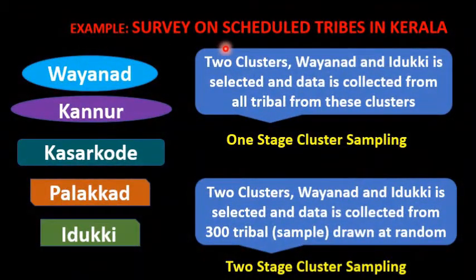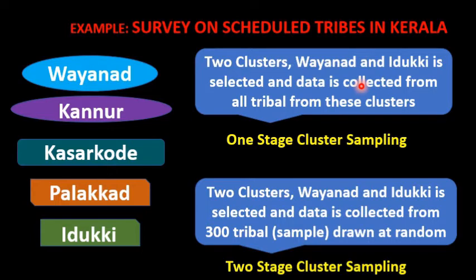For example, a survey on scheduled tribes in Kerala can be conducted by using cluster sampling. Scheduled tribes in Kerala are mainly located in 5 districts: Wayanad, Kannur, Kasaragod, Palakkad and Idukki. We can take these districts as clusters. There is homogeneity between clusters because all are tribal in each cluster, but there is heterogeneity within each cluster because each cluster consists of various tribal who are different in caste, lifestyle, habit, customs, etc.